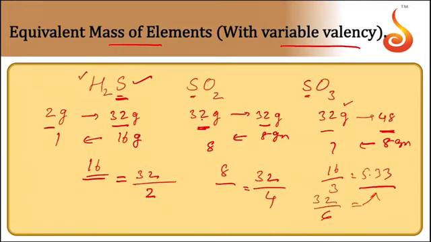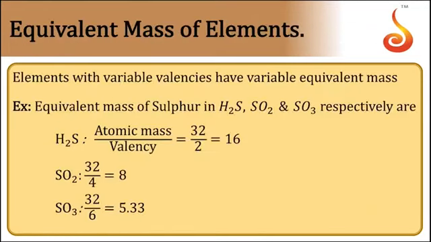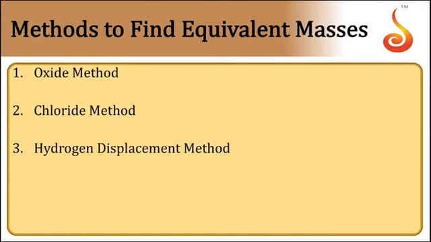So we can conclude that the formula for equivalent mass of an element is atomic mass by valency. That is, equivalent mass is equal to atomic mass by valency. In the first compound 32 by 2 is 16, then by 4 is 8, by 6 is 5.33. So the equivalent mass of an element need not be the same. It depends upon the valency. When valencies are different, the same element can have different equivalent masses.